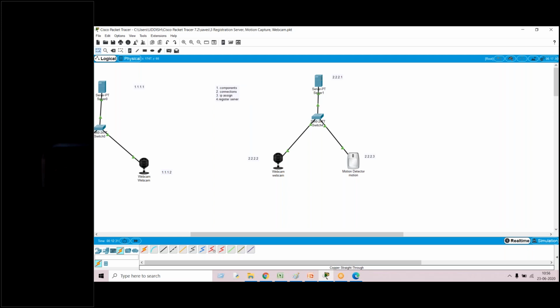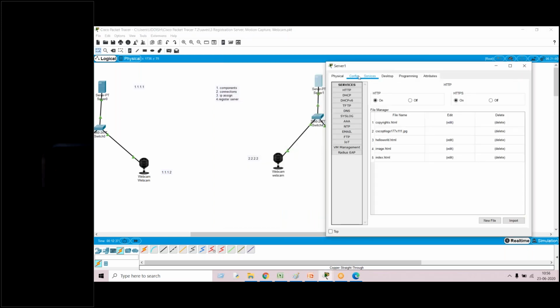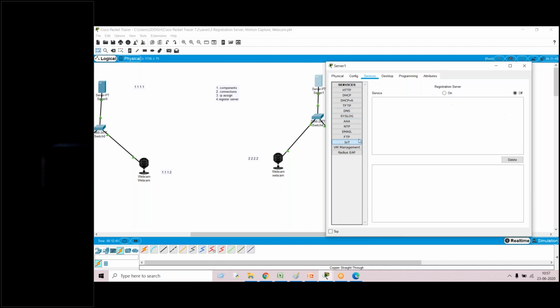For registering the server, just click on the server. There is something called services. In the services we have IoT. Make sure that in IoT the server is registered. You see two options, the server is in off state and on state. So register on the server.